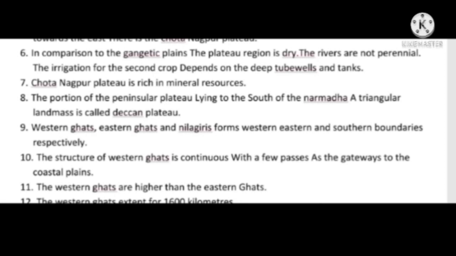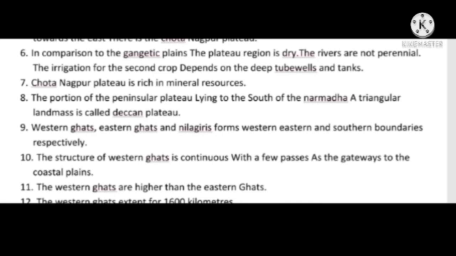The portion of the peninsular plateau lying to the south of the Narmada, a triangular landmass, is called the Deccan Plateau. Western Ghats, Eastern Ghats and Nilgiris form the western, eastern and southern boundaries respectively. The structure of the Western Ghats is continuous with a few passes as the gateways to the coastal plains. The Western Ghats are higher than the Eastern Ghats.